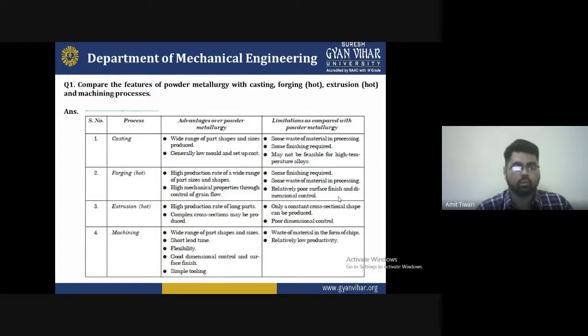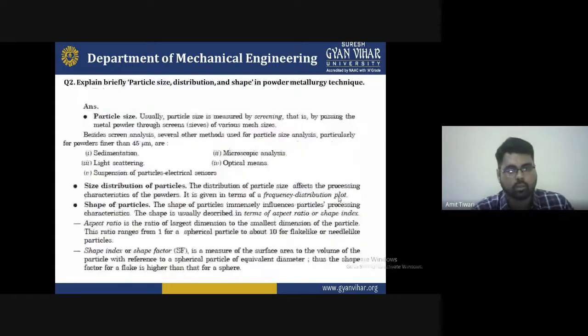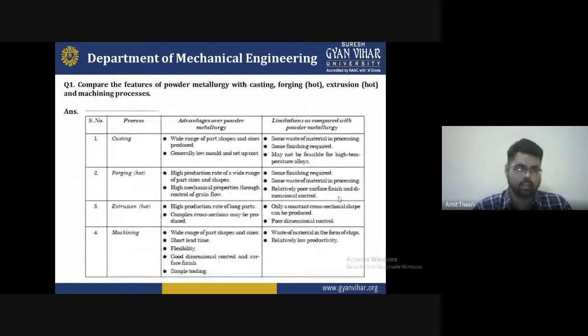During machining, we know that material is removed in the form of chips. This is wastage of material. So these are some disadvantages and limitations of machining as compared with powder metallurgy. I'm just giving you these examples to help you understand the concept of powder metallurgy, what the advantages and limitations are compared with it.